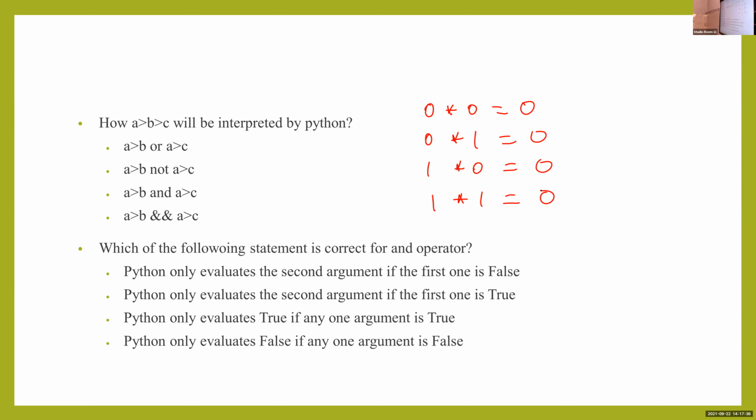If the first value is 0, the second value is either 0 or 1, the answer is 0. But if the first value is 1, that is true, then we can consider the second value also. Okay. Is it clear? Yes. Okay. So the option is: Python only evaluates the second argument if the first one is true.